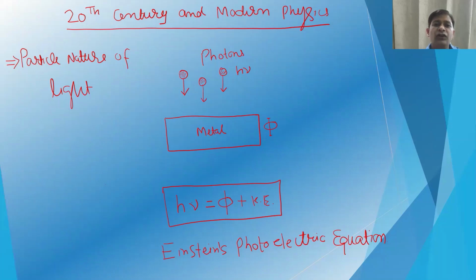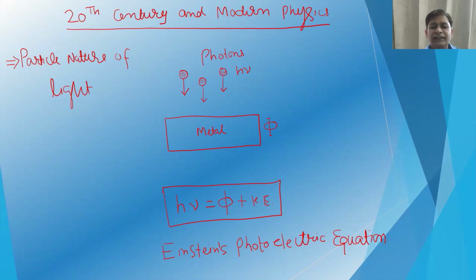If you shine light of different frequencies, then the kinetic energy of these photoelectrons continuously increases with the frequency of incident light. And there was no delay. As soon as you shine the light, photoelectrons start to be emitted.